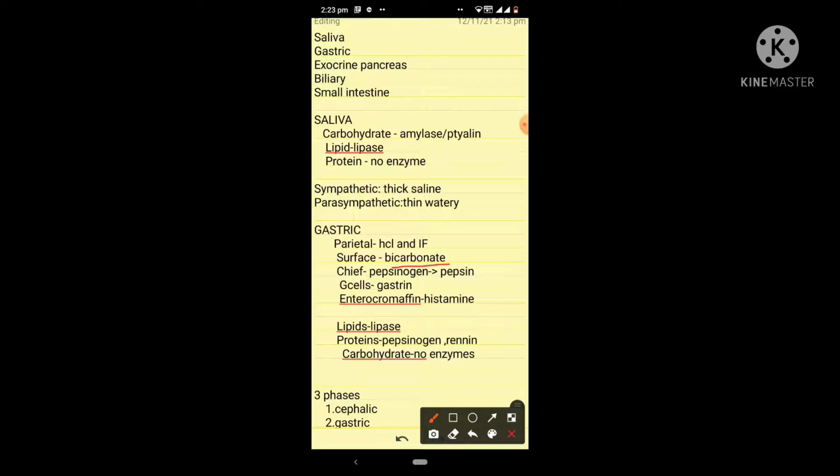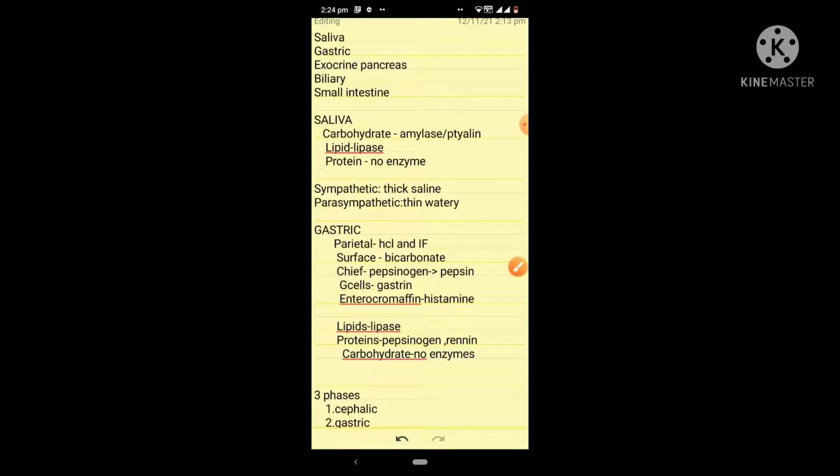The chief cells produce pepsinogen. What is this pepsinogen? Pepsinogen is an inactive form, and it will be converted to pepsin in the presence of HCl. And this pepsin will help in the digestion of proteins. G cells produce gastrin, and this gastrin will stimulate gastric acid secretion.